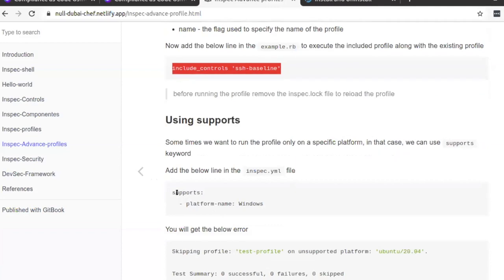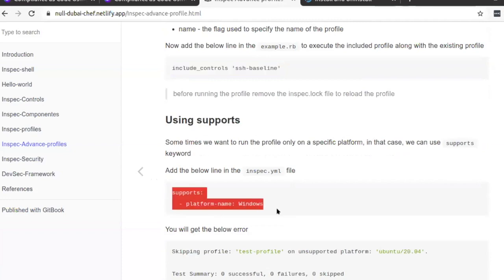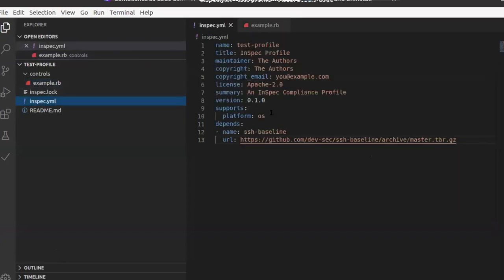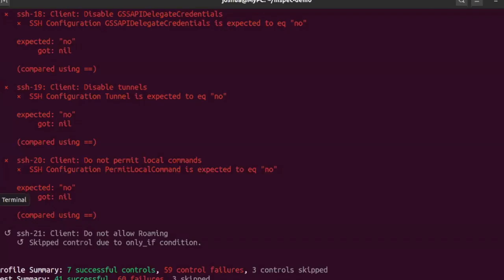There is another keyword called supports. The supports keyword tells the profile that we want to run the profile only on these platforms. So I'm going to put it here. I will remove this one and put this one. What I'm stating is, run this profile only on a Windows environment.